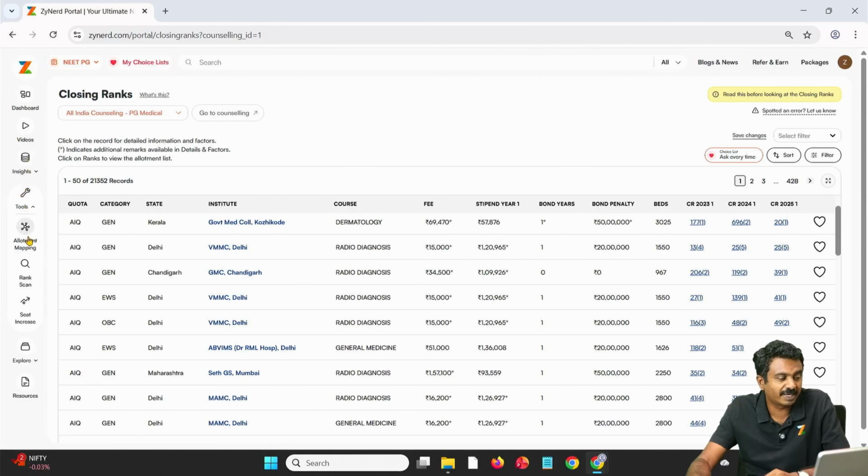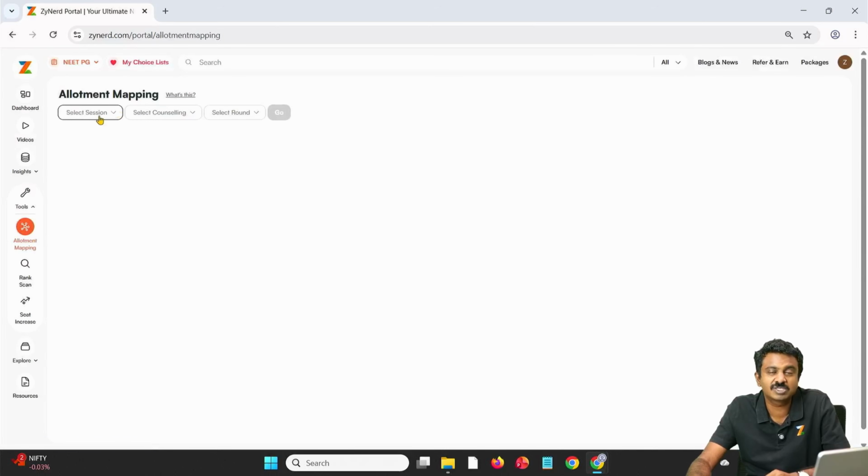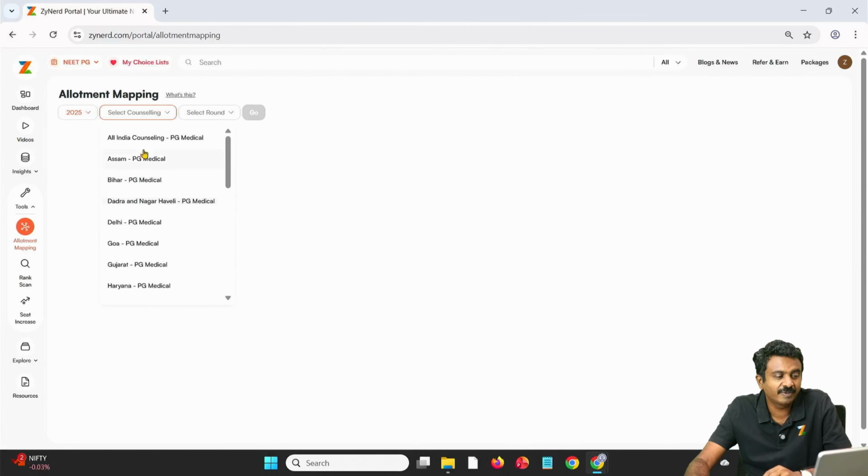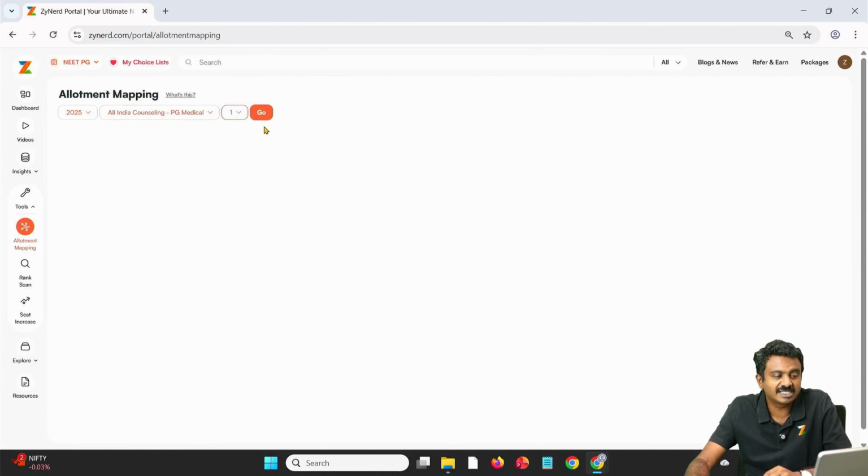You go into the tools part over here, click on allotment mapping, and then you start with the primary counseling. Primary counseling is the counseling which you are interested in. Now, in this case, we are taking an example of somebody who has completed their All India round 1, maybe state round 1 also, but is primarily interested now in All India round 2 vacancies and the shifts or seat vacancy based movement in All India round 2. So the candidate would take all in 2025, select All India counseling and then select round 1.